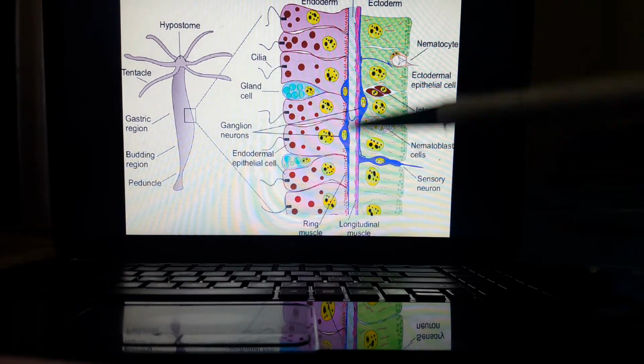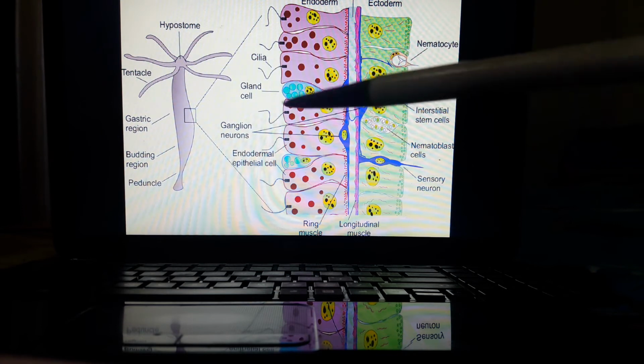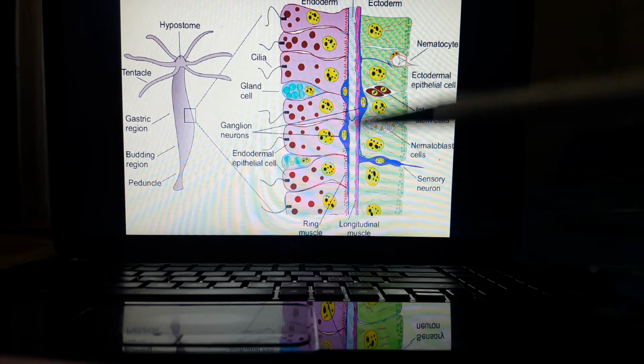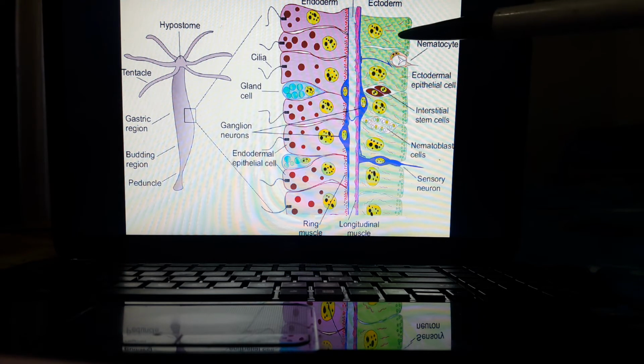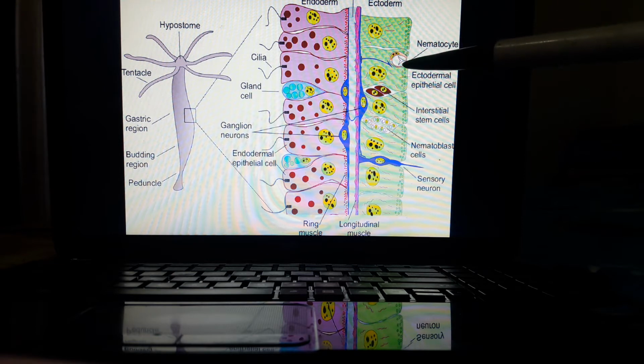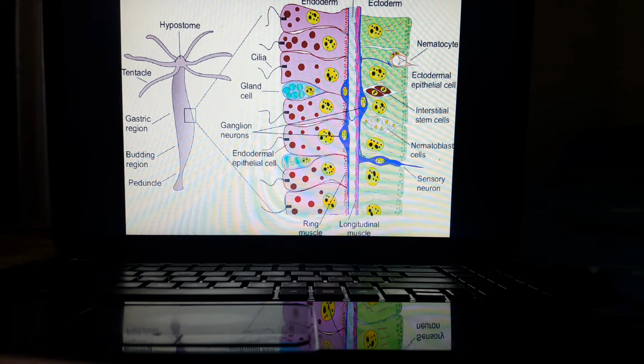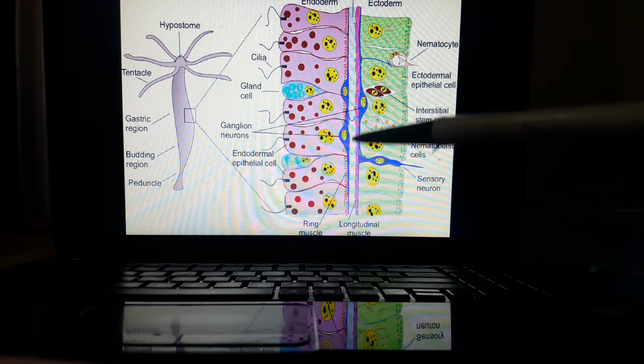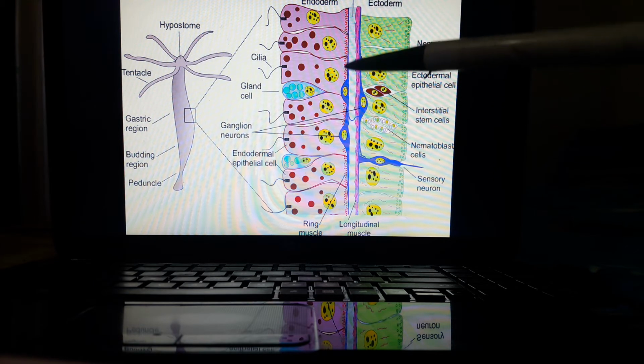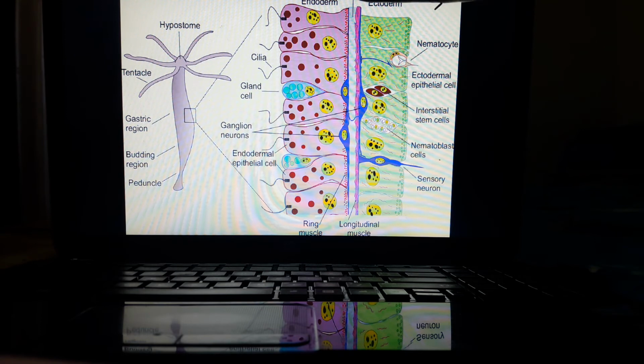Here it is the slide of hydra, section cutting of hydra, which shows the outer body layer, epidermis and inner gastrodermis. And in between these two layers, there is present a gelatinous layer which is known as mesoglea.